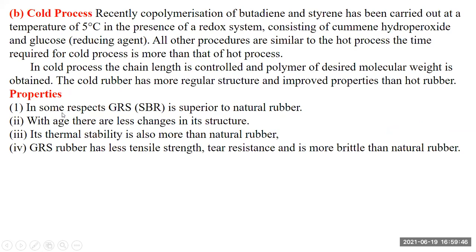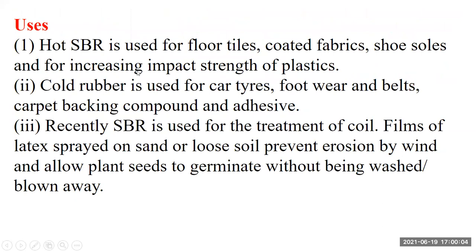What are the properties? In some aspects, GRS is superior to natural rubber. With aging, the structure changes, and thermal stability is greater than natural rubber. GRS has less tensile strength and tear resistance and is more brittle than natural rubber. The uses of SBR are floor tiles, coating fabrics, shoe soles, and increasing the impact strength of plastics.